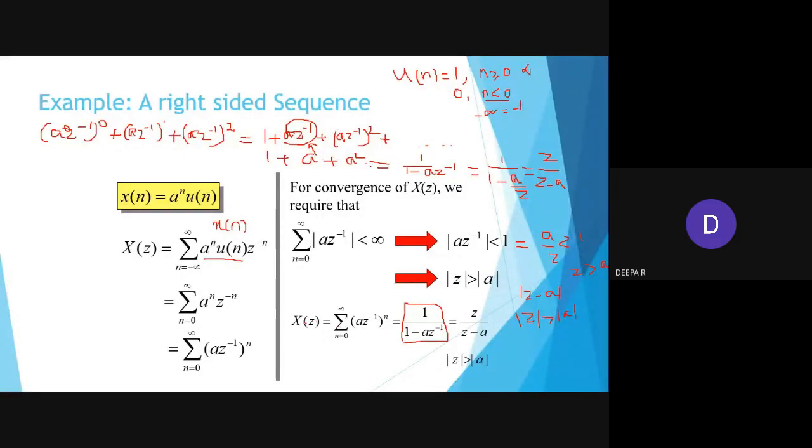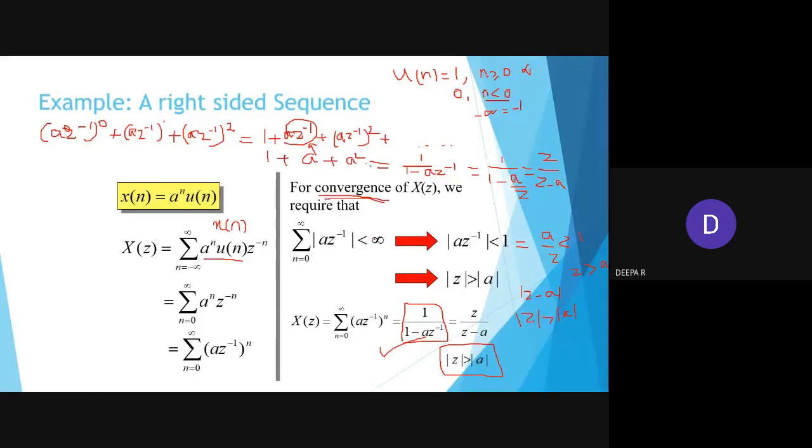I'll be getting my X of z expression as X of z equal to 1 by 1 minus a z inverse, or in terms of positive z, I can write it as z by z minus a. I am familiar with writing it like 1 by 1 minus a z inverse. And every time you solve the problem, you have to identify whether the z value will be greater than a or less than a. That is the point we call convergence.